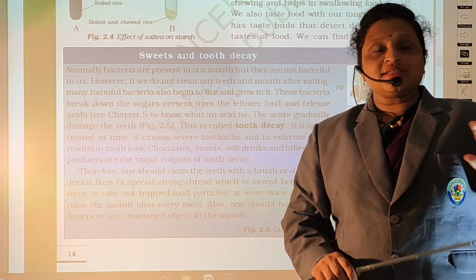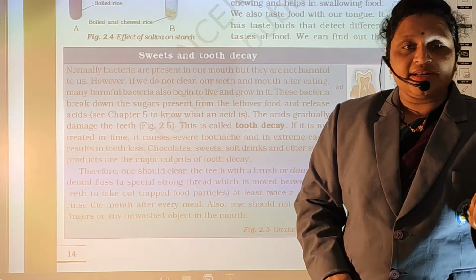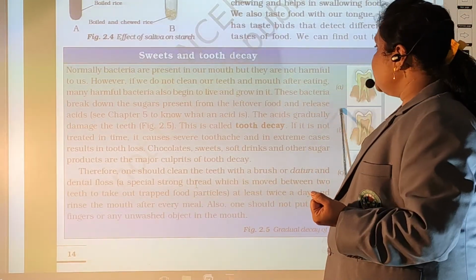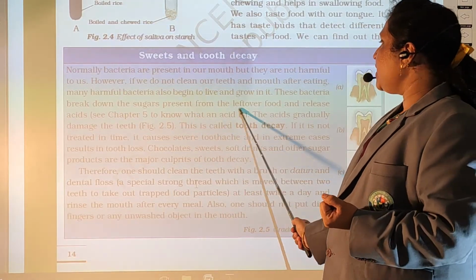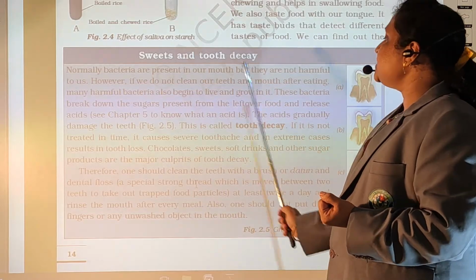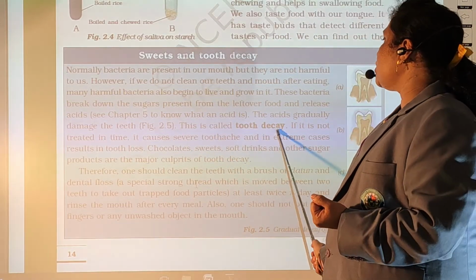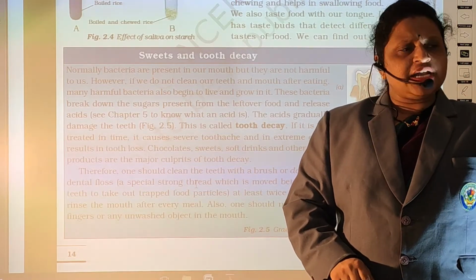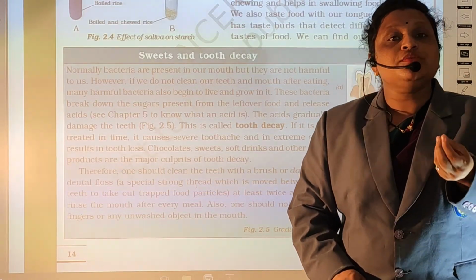With good bacteria, bad bacteria are also present, and they both live together in our teeth. This bacteria breaks down the sugar present in leftover food and releases acids. And these acids gradually damage our teeth, which is called tooth decay. In every food there is some amount of sugar.